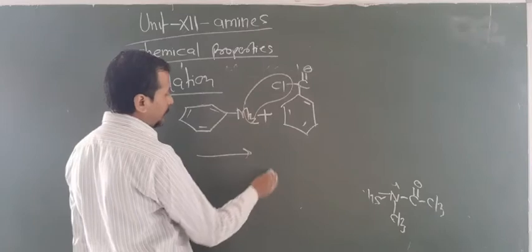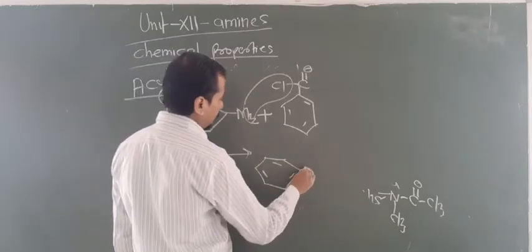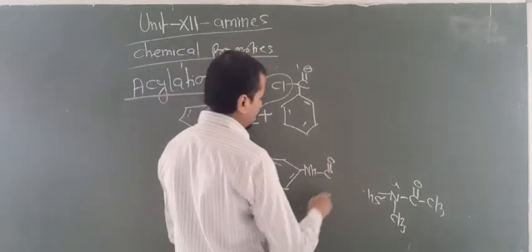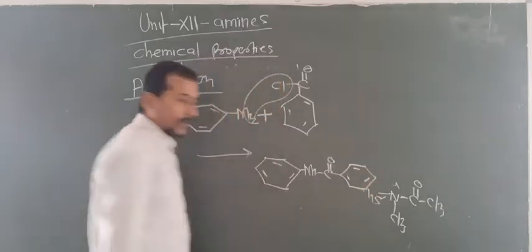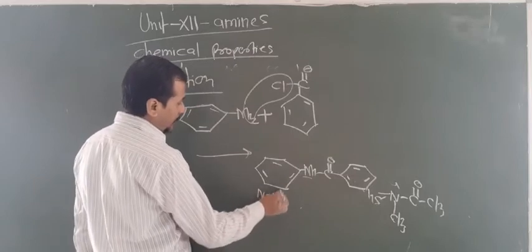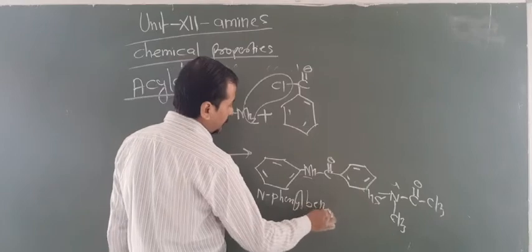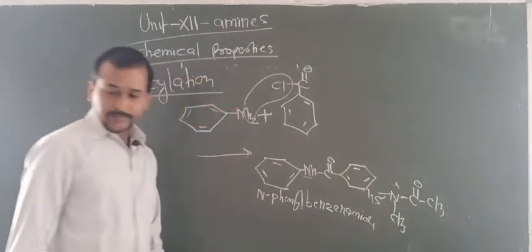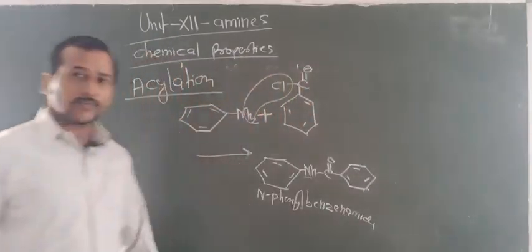Now your product will be NH, C double bond O, and one ring attached like this. Are you getting this point? So here N is attached with phenyl, so this is known as N-phenyl benzamide. So this is known as a benzoylation reaction. Are you getting this point?